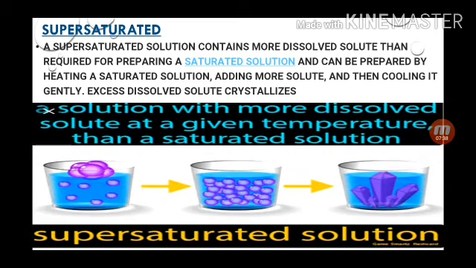You can see a clear picture. A solution with more dissolved solute at the given temperature than a saturated solution. And you can see in the third picture, solute aggregates and forms crystals, and you will get crystalline substances.